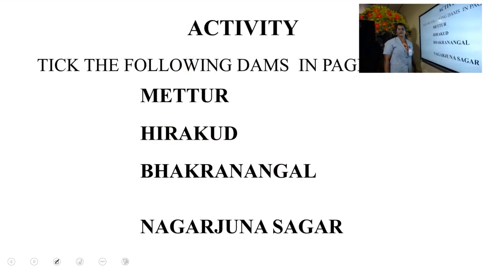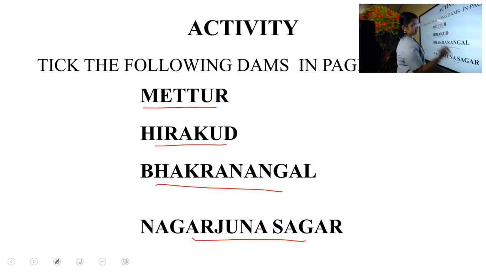Next, there is an activity for you. A simple activity. You have to take the map from page number 158. And you have to mark. Just tick. No need to draw. Just tick these multi-purpose projects. Which are the multi-purpose projects? Mettur, Hirakud, Bhakra Nangal and Nagarjuna Sagar.